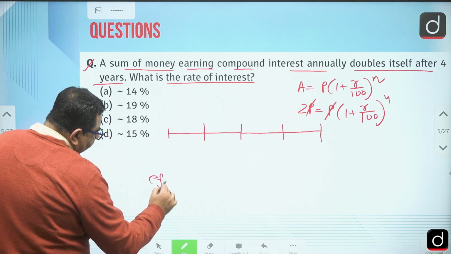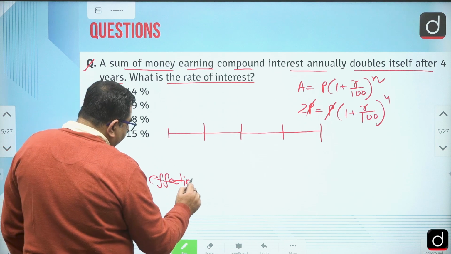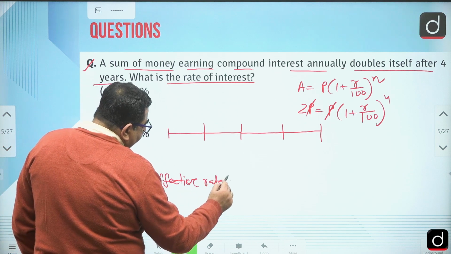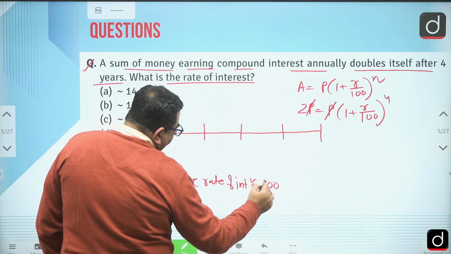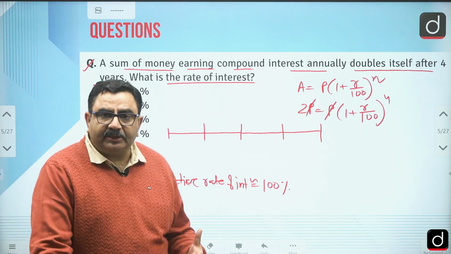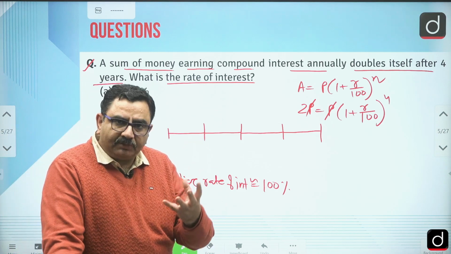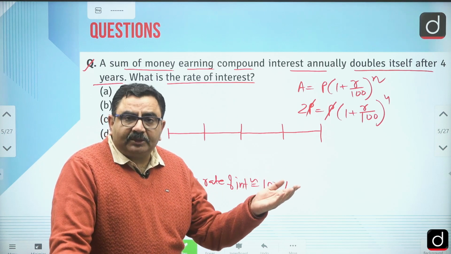So I have to check in which option I am getting an effective rate of interest close to 100%. If the effective rate of interest is 100%, it means whatever principal I put, it will increase by 100%.